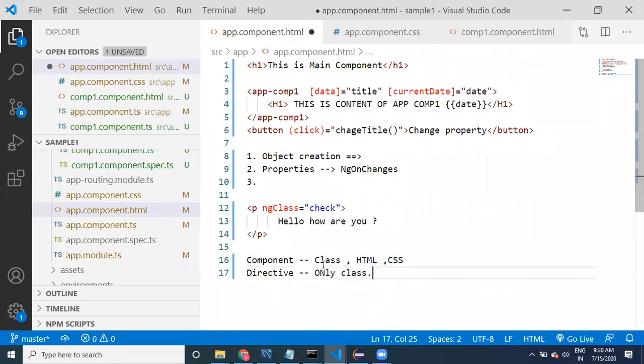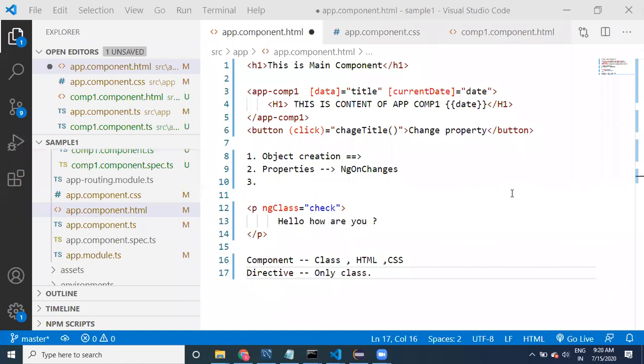If you are creating a component, you can have class, HTML, CSS. Whenever you say directive, it means only class. We say this, it is going to be something like, yes, ng if, ng style, ng for, all these things.